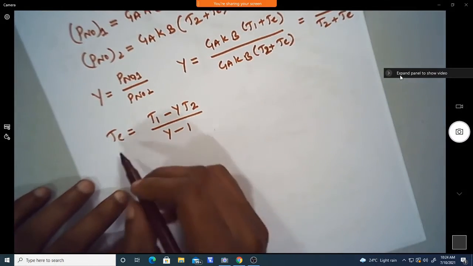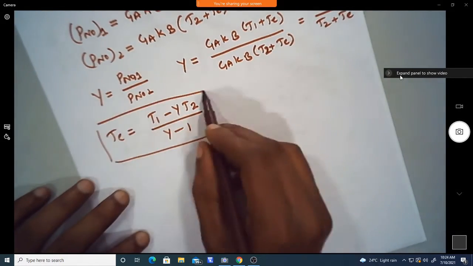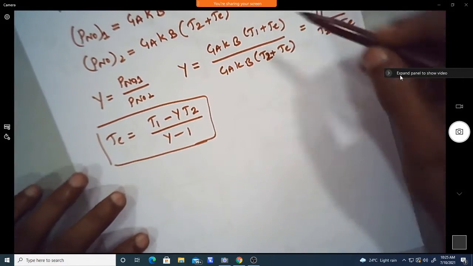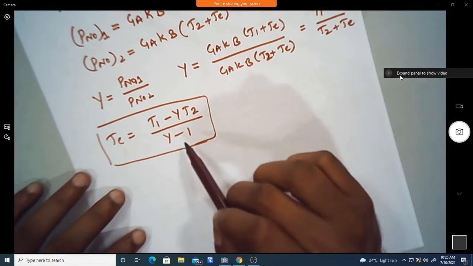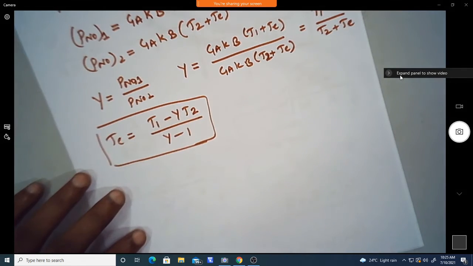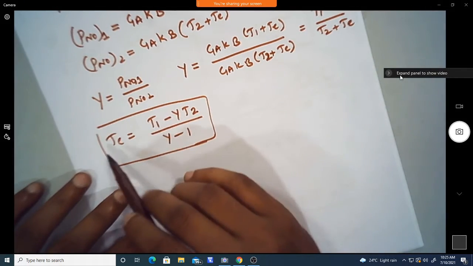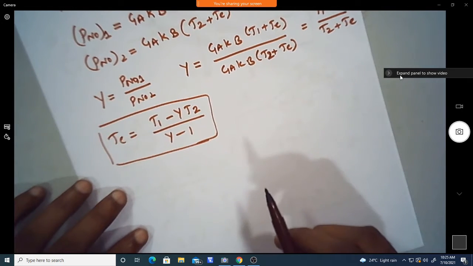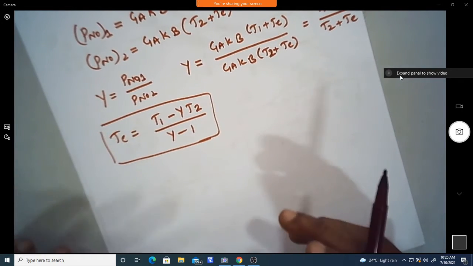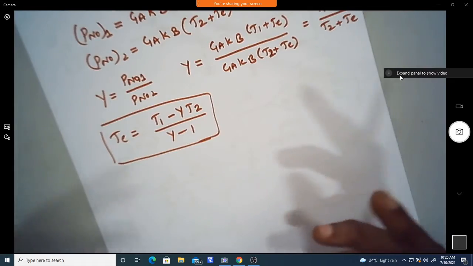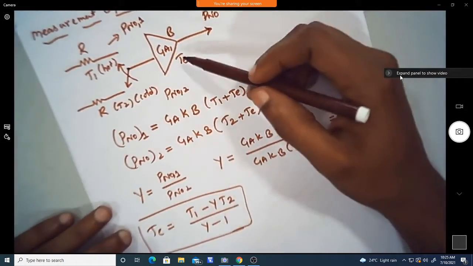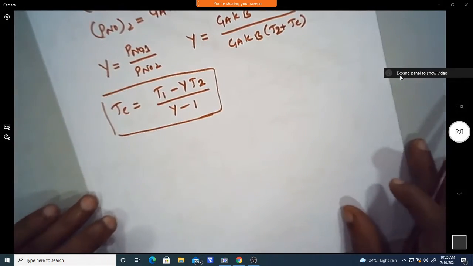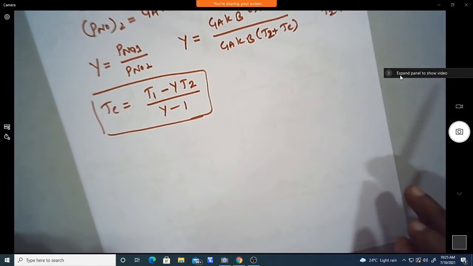This is the equivalent noise temperature of the amplifier in terms of the factor Y. The Y factor, the ratio of these noise powers, together with the known T1 and T2, lets us calculate the equivalent noise temperature of an unknown amplifier from this measurement.